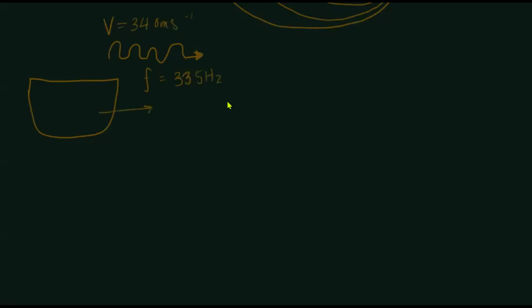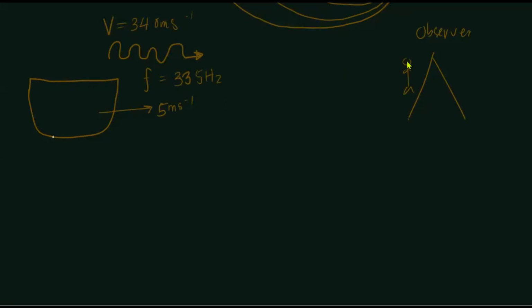The boat is moving with 18 kilometers per hour, which in meters per second is 5 meters per second. The observer is on the cliff, and the source is moving towards the observer.